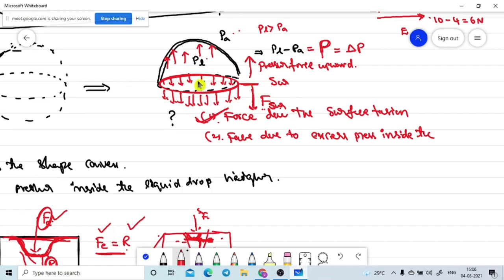Otherwise, if this value is more, the liquid drop shape will decrease somewhat. Otherwise, if this value is more, the liquid drop shape will increase to somewhat bigger. Are you getting or not?